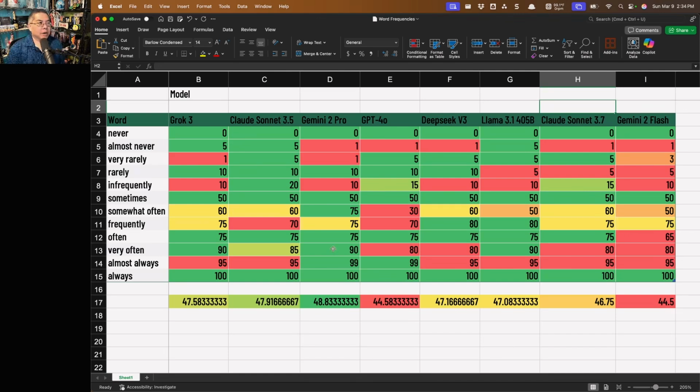What do we take away from this? What we take away is that words have meanings, and those meanings vary per model. If I say something rarely happens, 5 models say that's 10% of the time. 5 models say that's 5% of the time. If I say something somewhat often happens, you have a mix between 50% of the time. GPT 4.0 came up with 30% of the time. Gemini Pro says that's 75% of the time.